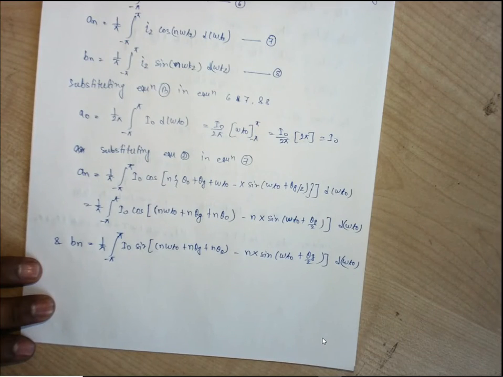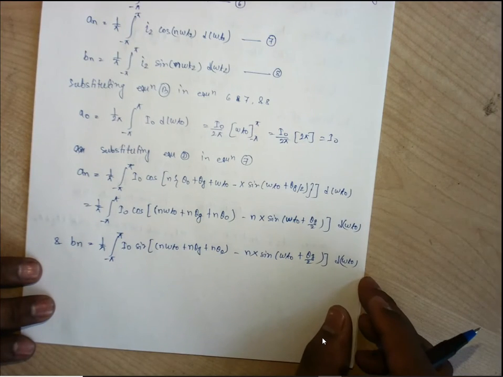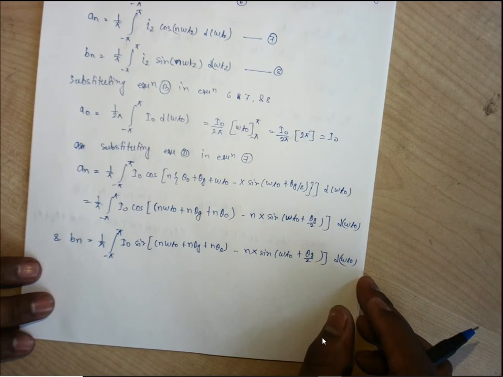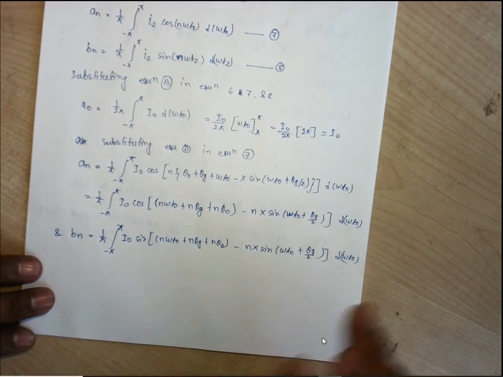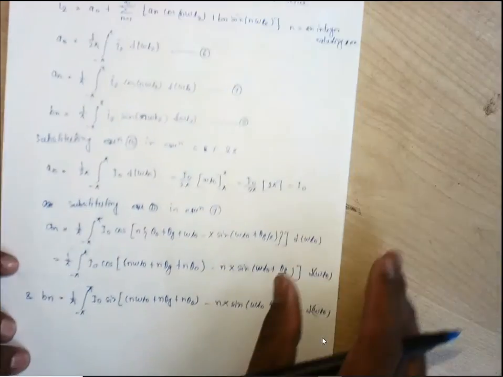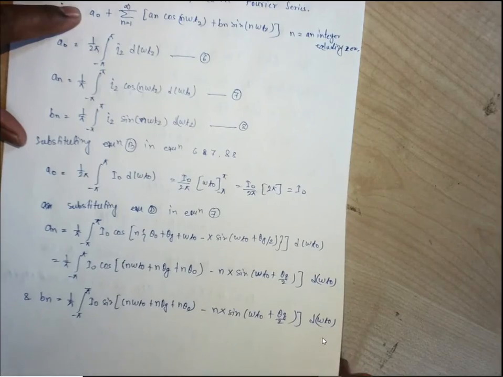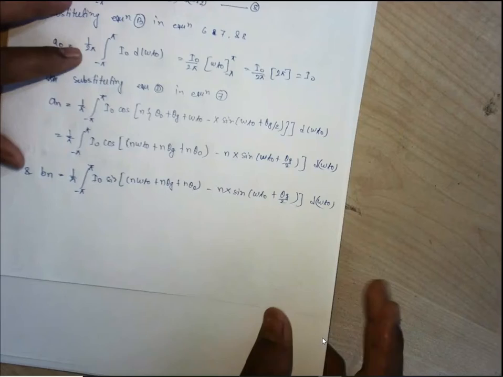Now we split these cosine and sine terms in the form of cos of A minus B and sine of A minus B. This is quite a big equation. I'm just writing here what I'm going to do.